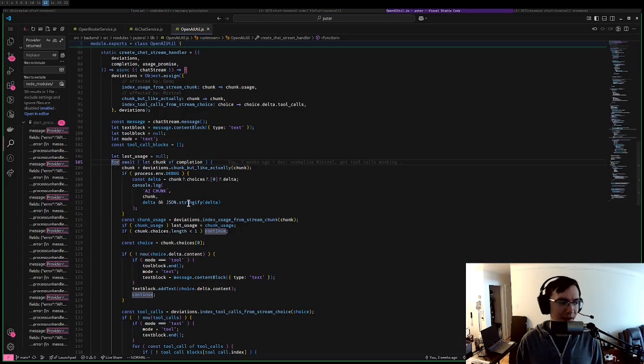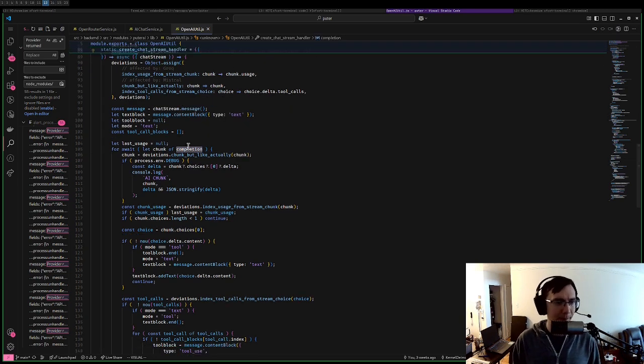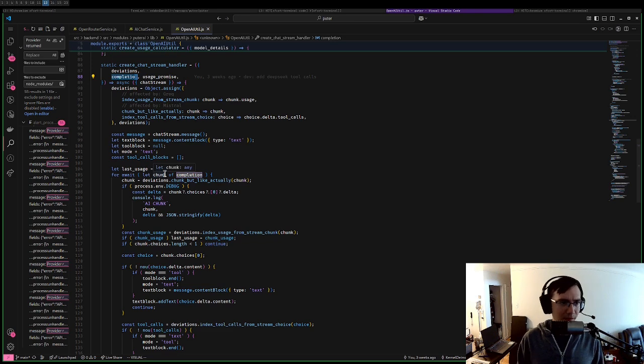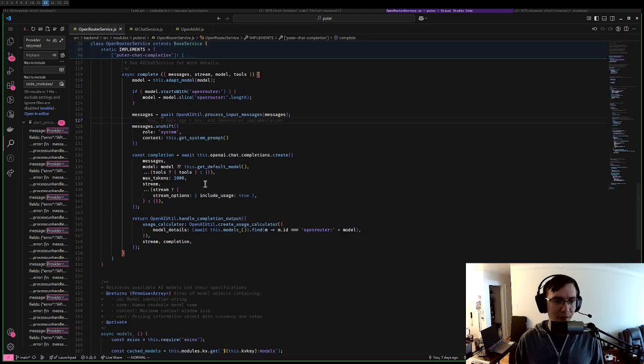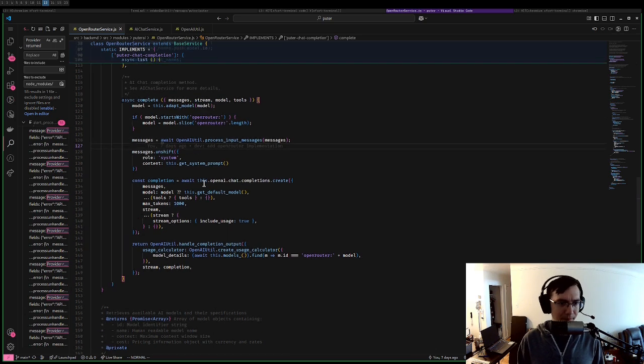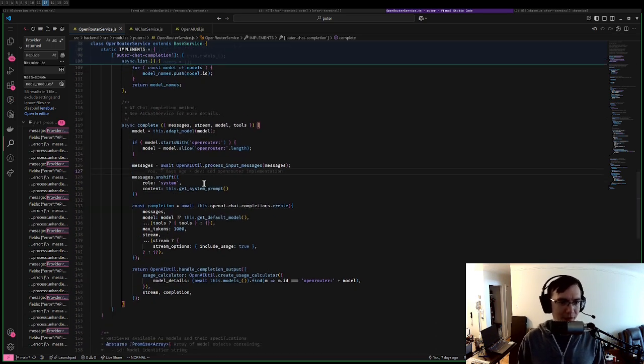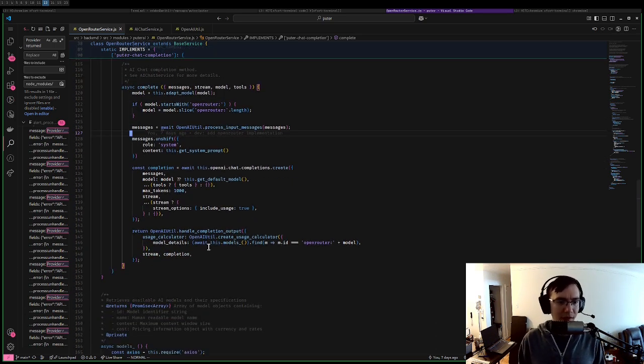That is when we're iterating over this async generator that we got for the chat stream from the OpenAI SDK, I believe. Yep, of completion. So when this is being thrown, that means the call here is going to throw. So I need to find the call to create chat stream handler. I think that's going to be in OpenRouter service. Create chat stream handler. It's not.